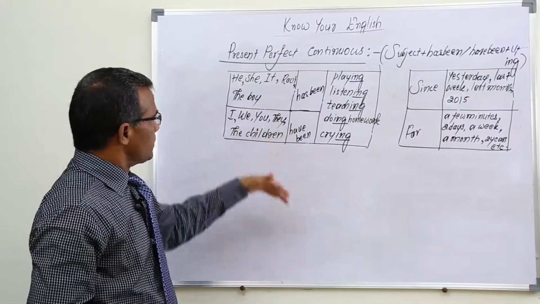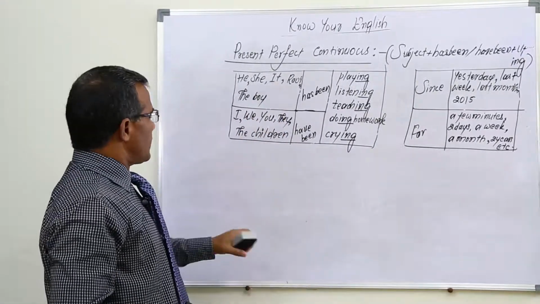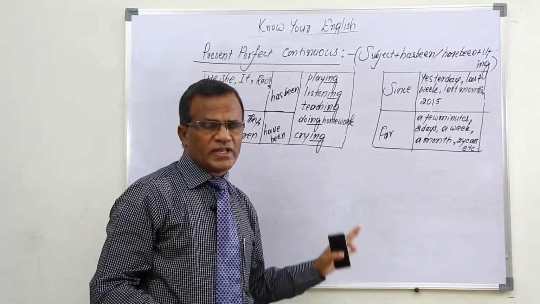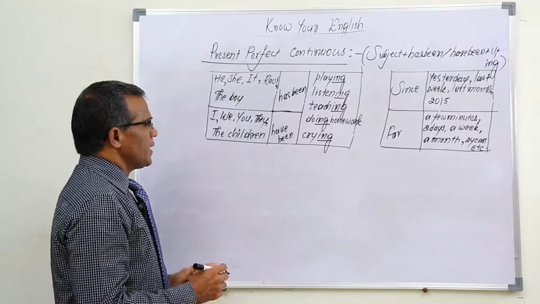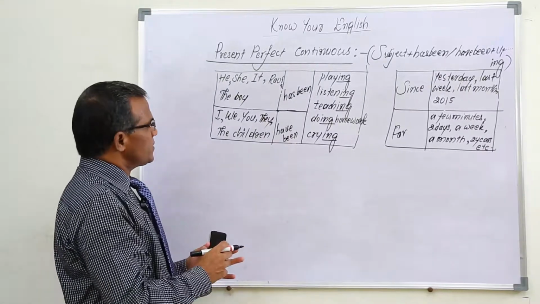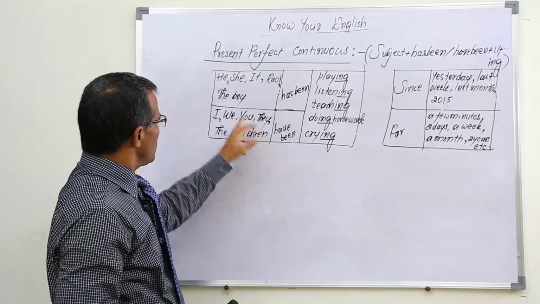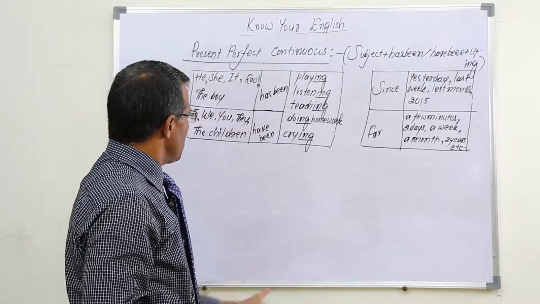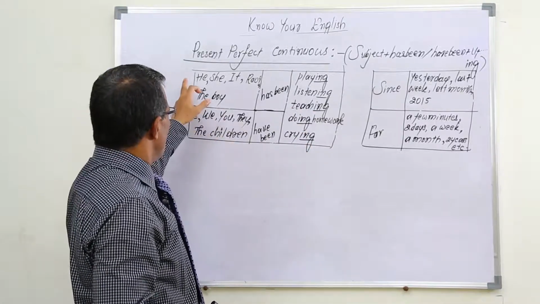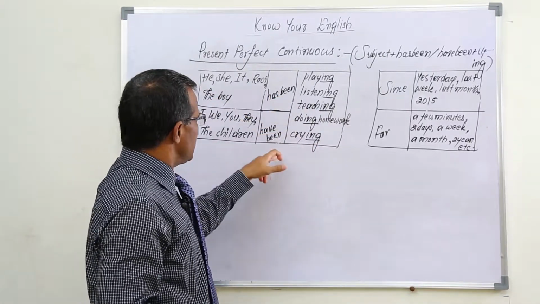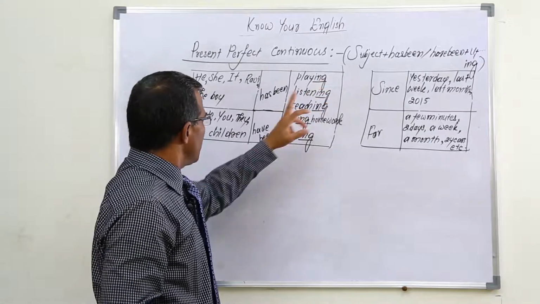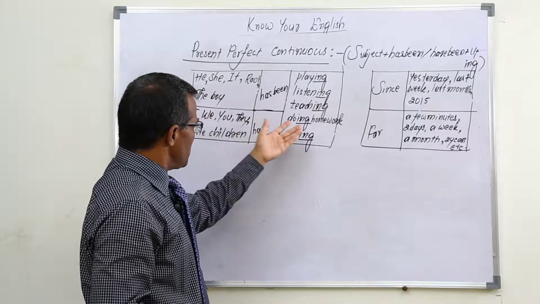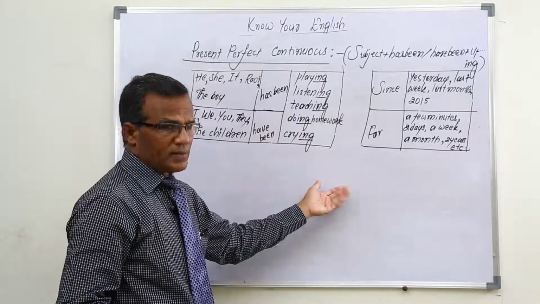First, let us come to this structure. This is the main structure which is used in our present perfect continuous, and conditions to use this one. Especially before going to this one, once again I want to substitute these subjects with these helping verbs and other words. He has been, for example, he has been playing, he has been listening, he has been teaching, he has been doing homework, he has been crying, may also be there.